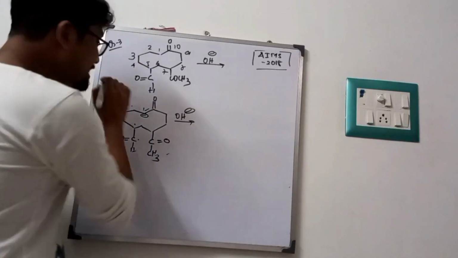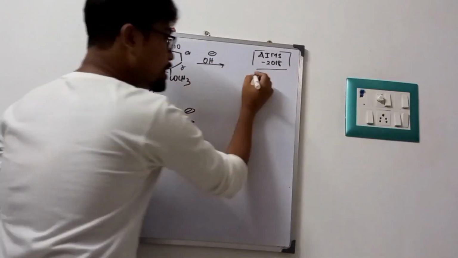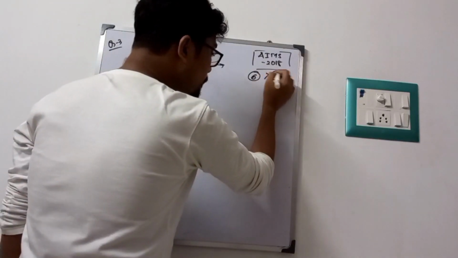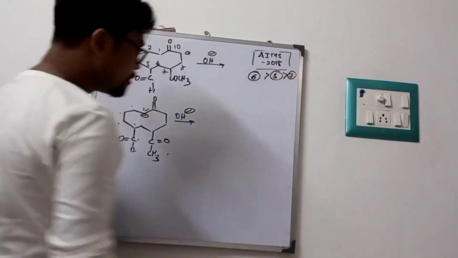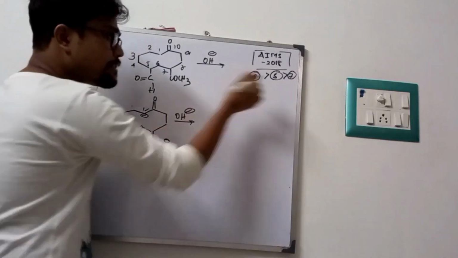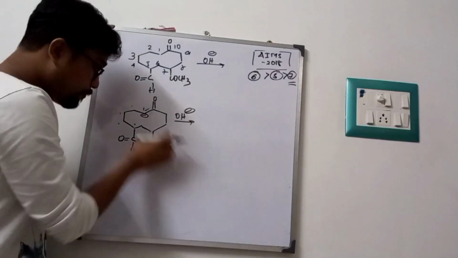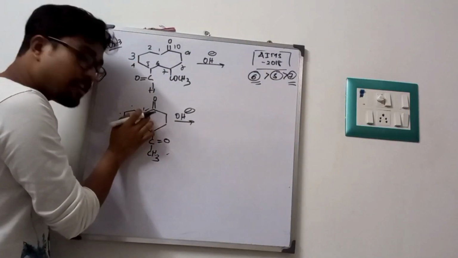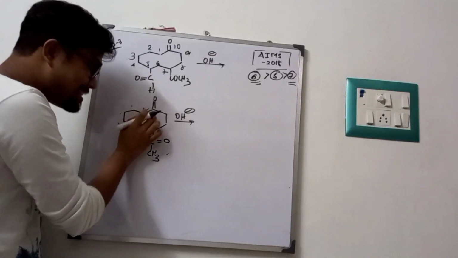We know that in the case of carbonyl attack, 6-member ring formation is most stable, then 5, then 7. So if this enolate forms, it will form a 7-member ring. But if it attacks here, it will form a 6-member ring. So the preferred formation of enolate is this one.